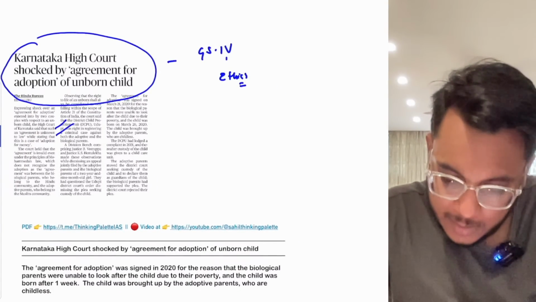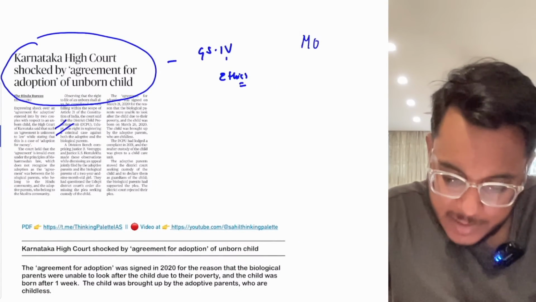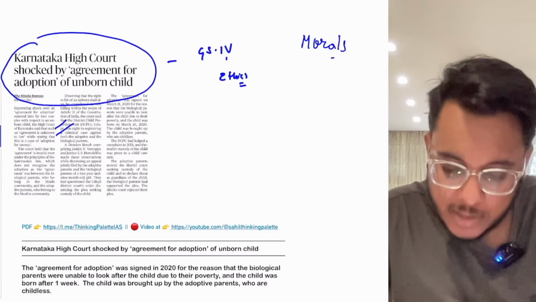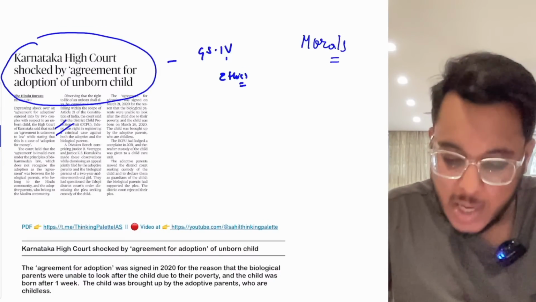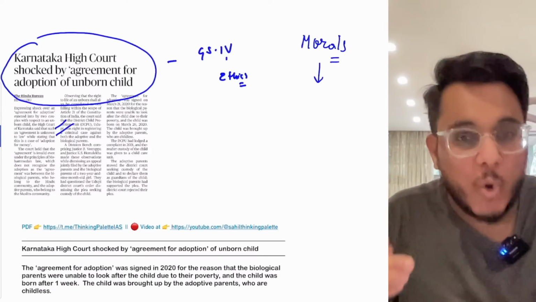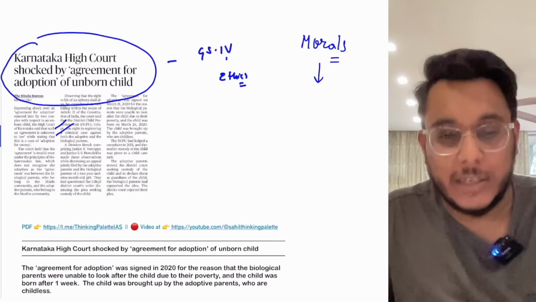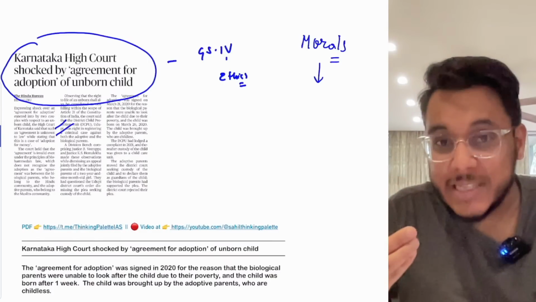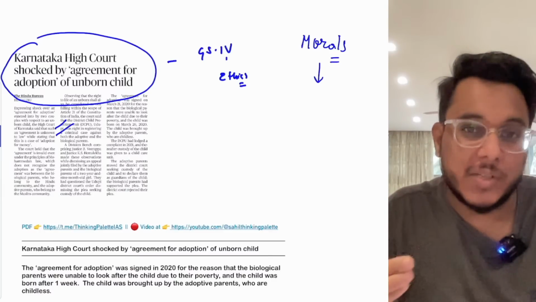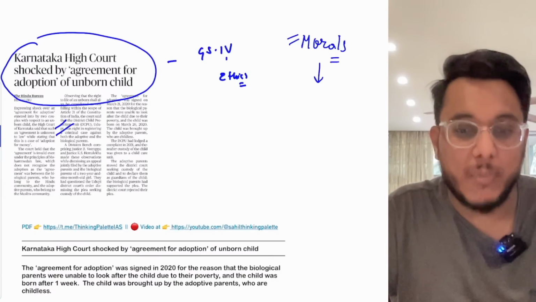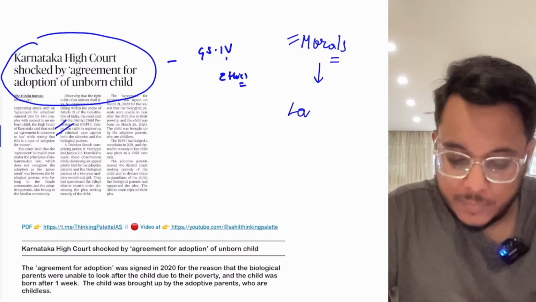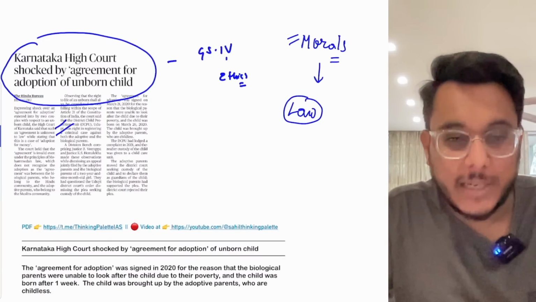Basically, guys, there is one word that we use, that is morals. Now, what do we understand by morals? Moral means one's own understanding with respect to right and wrong. What a person perceives as right, what a person perceives as wrong, is that person's morals. Then we have law. Now guys, what is law?